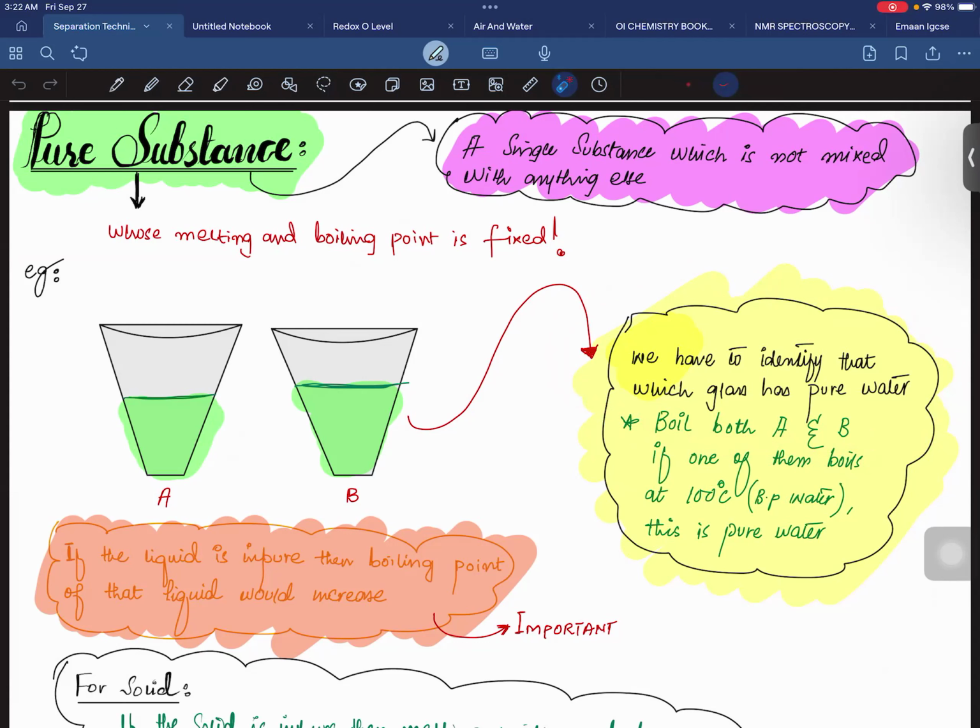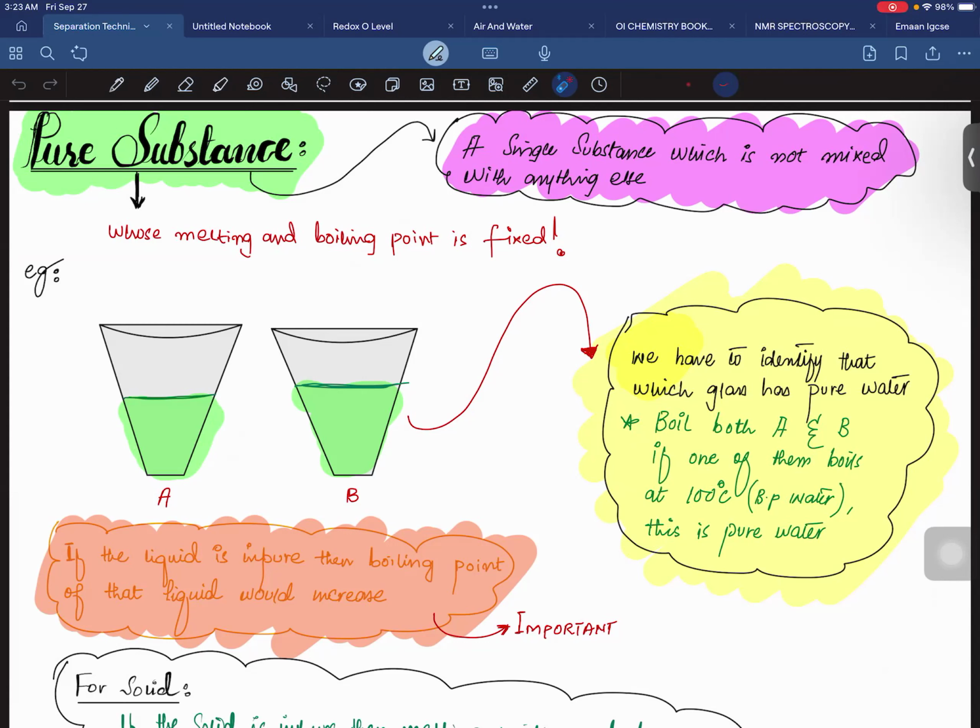But if the liquid is impure, I'm not talking specifically about water, whatever liquid we have, obviously each liquid has its own fixed melting and boiling points. So suppose the liquid does not boil at a specific temperature, I can say that that liquid is impure. Are you getting my point? Good.